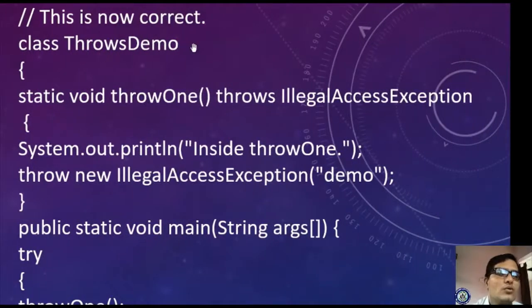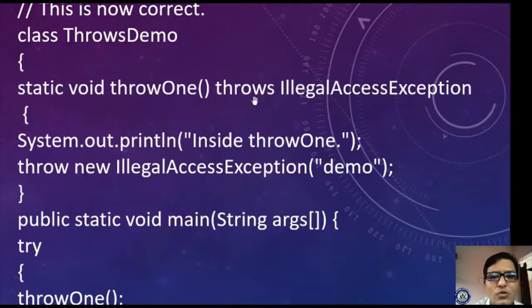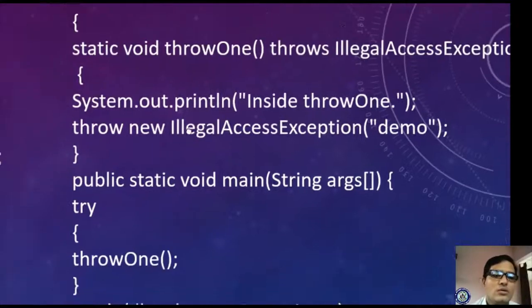Class throws demo. I'm taking static void throws one. This is the method, and I'm declaring this method with throws illegal access exception. Which kind of exception is it? Illegal access exception. It has to catch illegal access exception. Now you are writing an output statement inside throw one. Now you are using the throw keyword: throw new illegal access exception. So if illegal access exception is identified, it has to return the value as demo.